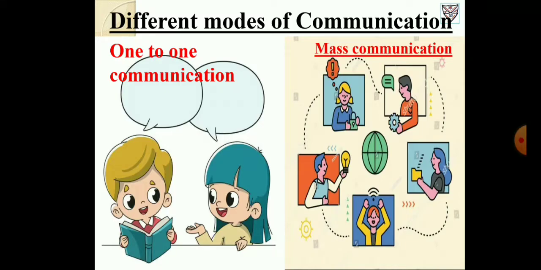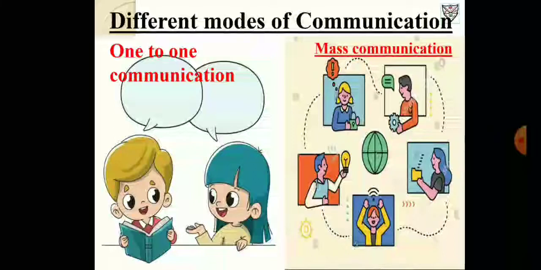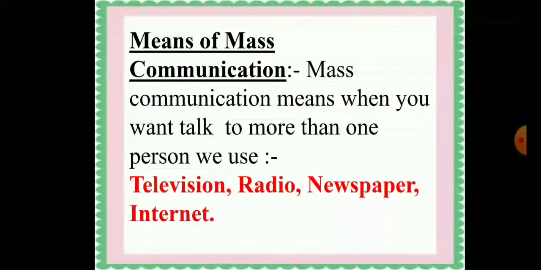Now we will see different modes of communication. Number 1 is one-to-one communication. Number 2, mass communication. Let's see them one by one. Means of mass communication.